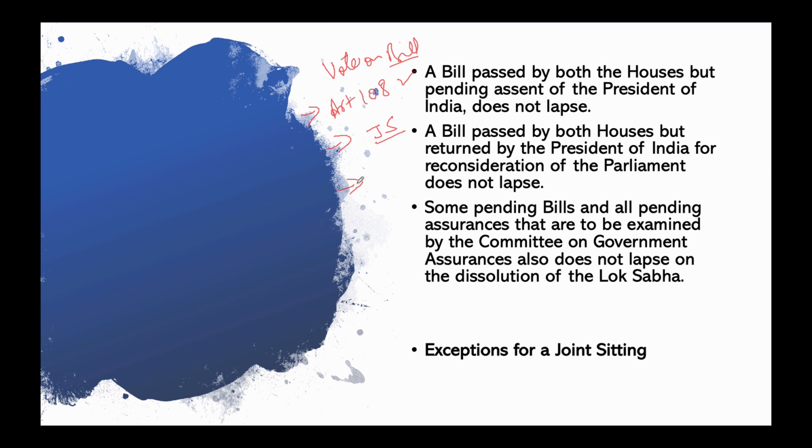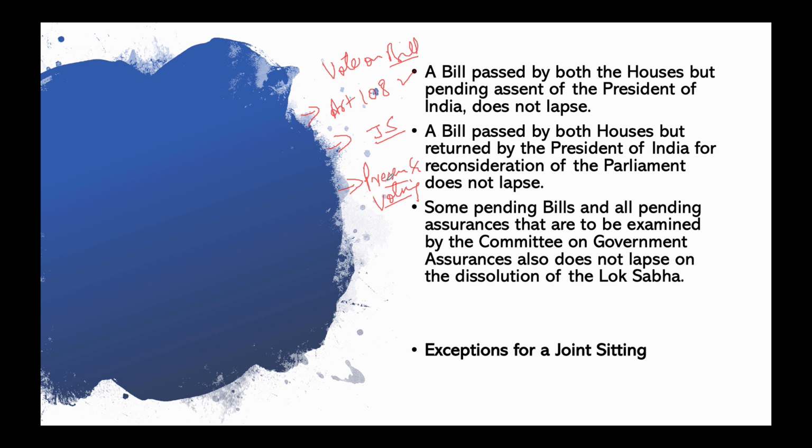Now see, if at the joint sitting of two houses, the bill with such amendments or changes as have been proposed, if any, is passed by a majority of the total number of members of both houses, mind here, present and voting. Okay.